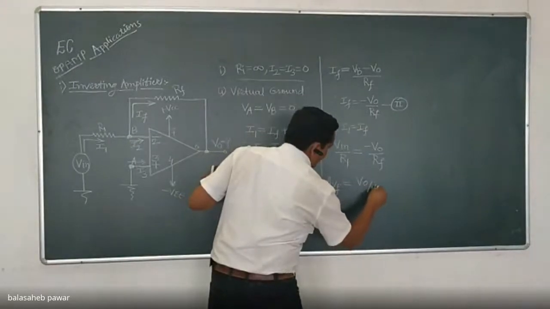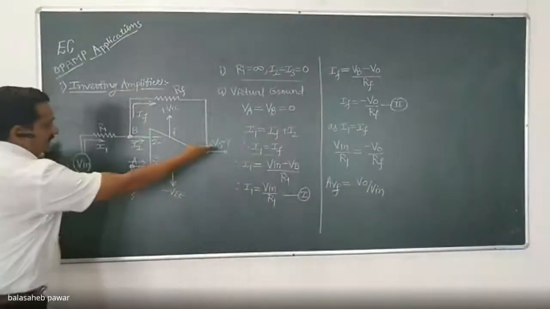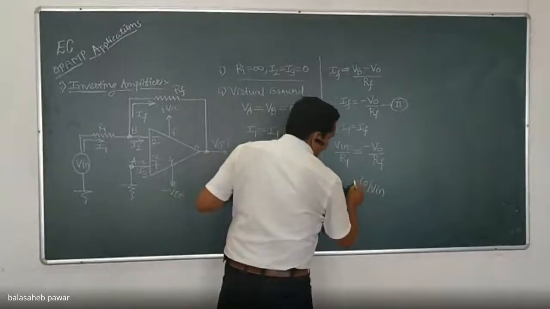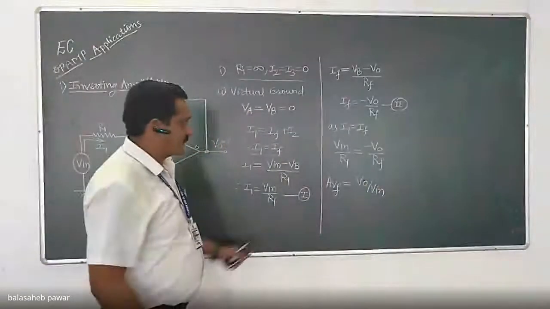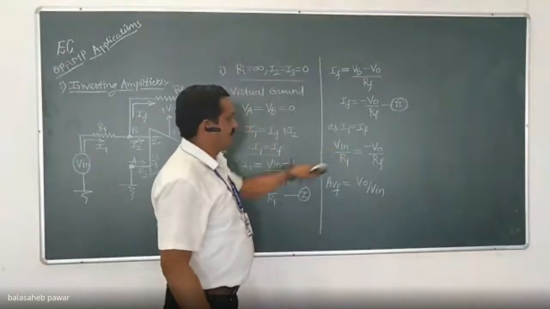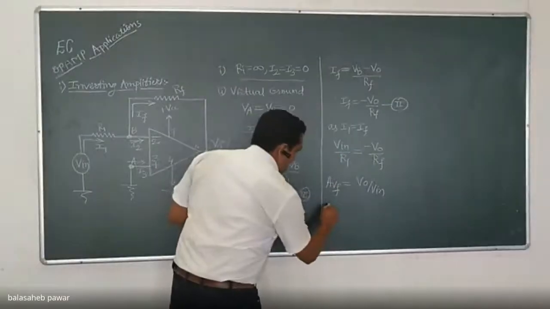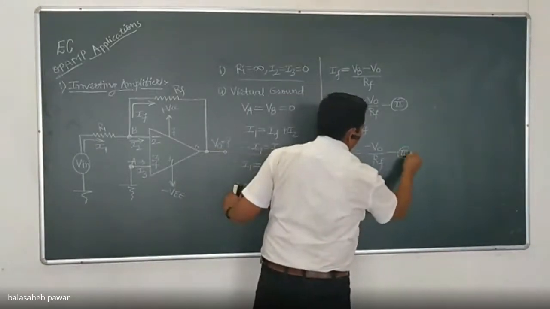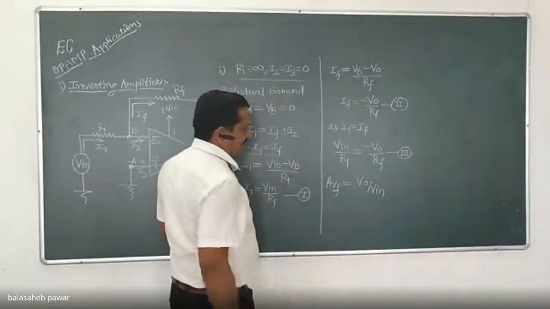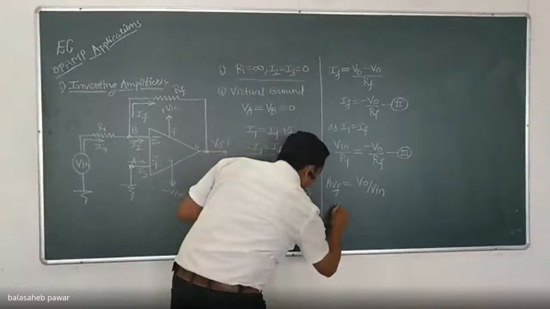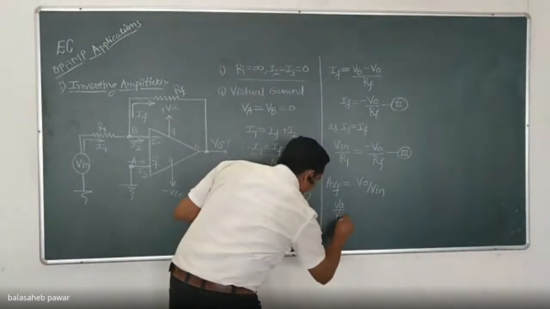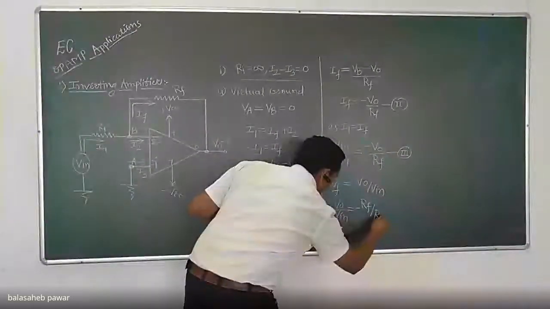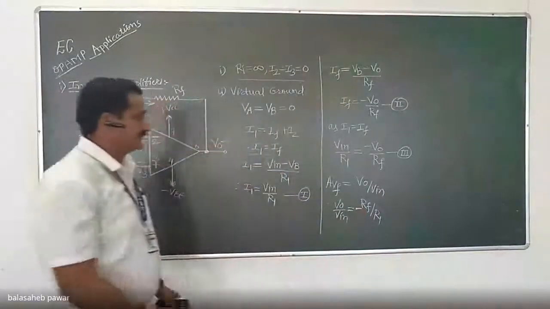So I will call that AVF equals what? Simply VO by Vin. Looking at the diagram, this is the output voltage divided by the applied input. So we are actually interested in this ratio, VO by Vin. Is it possible to obtain that ratio from the previous equation? You can call this equation number 3. By rearranging the terms in equation number 3, we can write VO by Vin equals minus RF by R1. Check it. Correct?